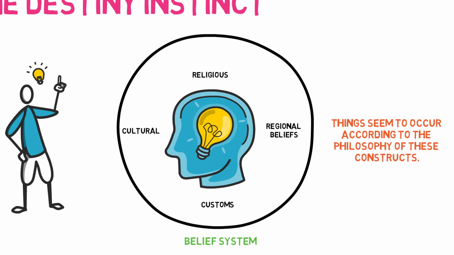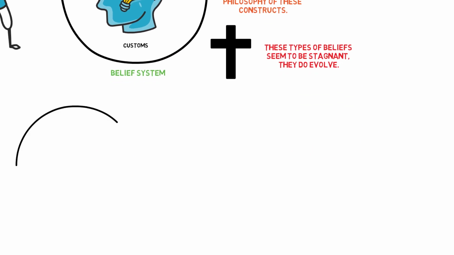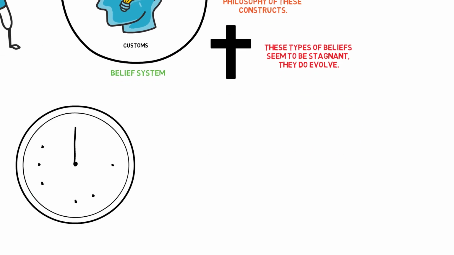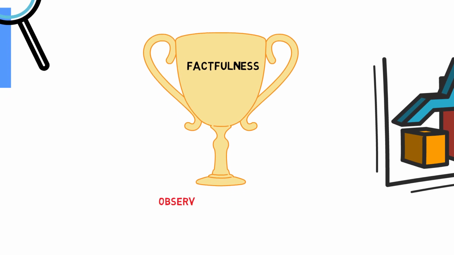An example of this is the concept of fate or destiny, which is an integral part of many beliefs. Even though these types of beliefs seem to be stagnant, they do evolve. The changes just happen ever so slowly, but over time the evolution of beliefs can be observed. One of the ways which you can attain factfulness with regards to the destiny instinct is to observe how gradually small changes add up over time.